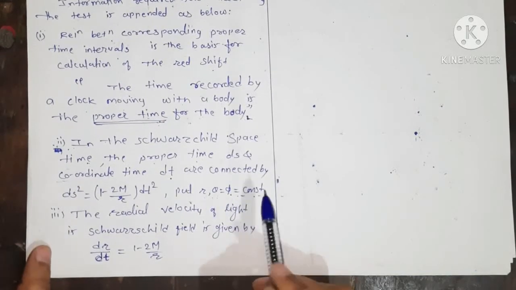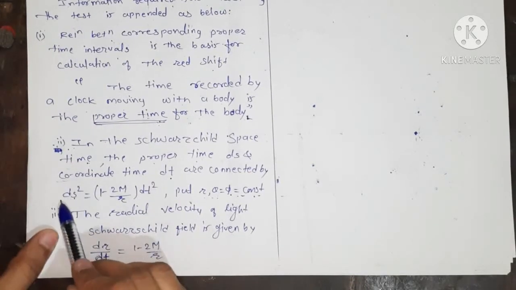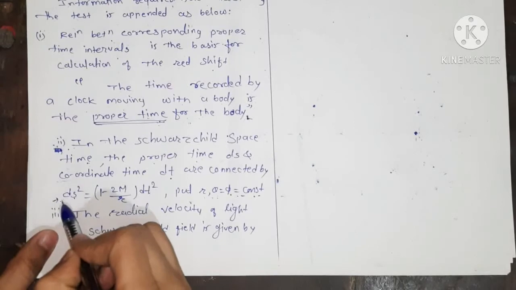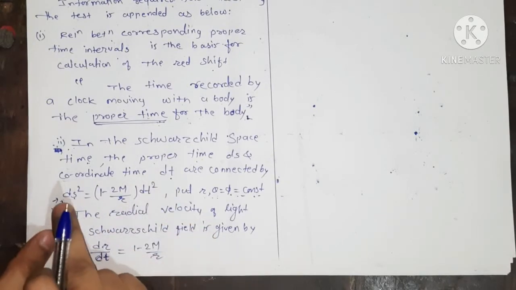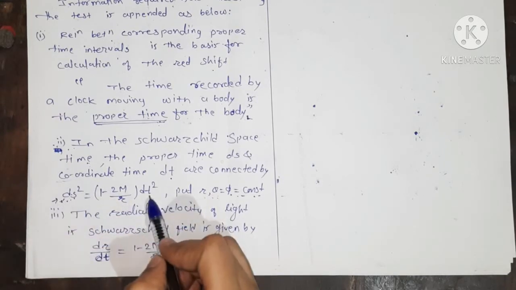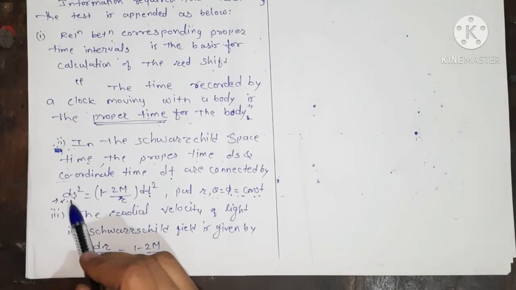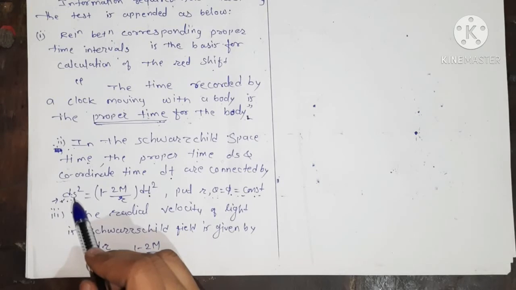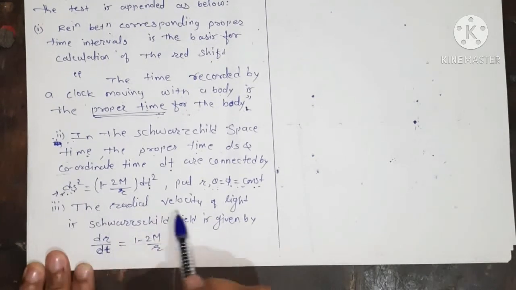We substitute this value in the Schwarzschild solution to get the relation between ds, our proper time, and dt, our coordinate time. That is, we treat ds as the proper time, which is nothing but the time recorded by the moving clock.